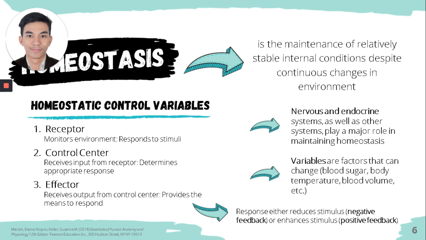Para mas malaman pa natin ang concept nito, alamin natin ang 3 major components ng homeostatic control components. We have the receptor, control center, and effector. So let me have a laser pointer para mas makita nyo yung tinuturo ko. So number 1, the receptor.